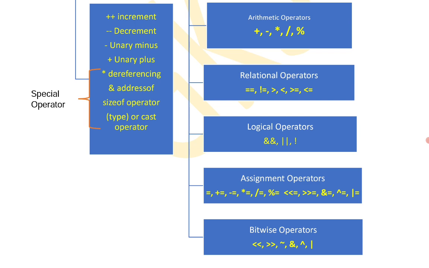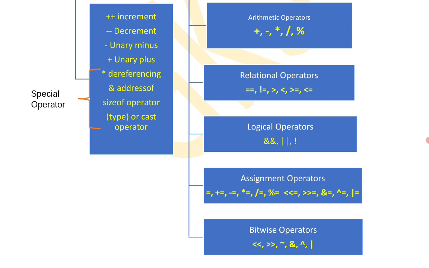What are relational operators? Relational operators are generally used to compare two variables, two constants, a variable and a constant, or a combination of them, including expressions.